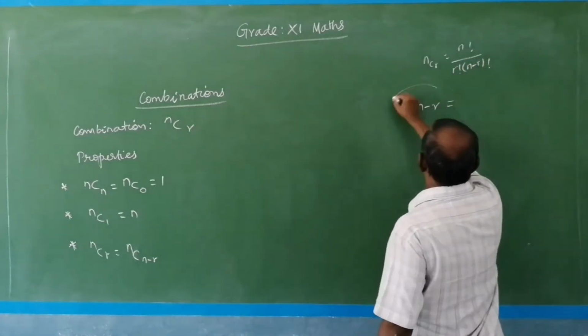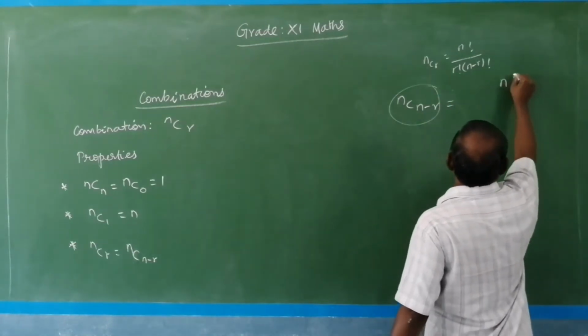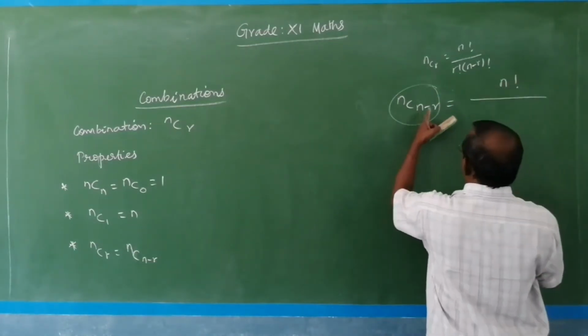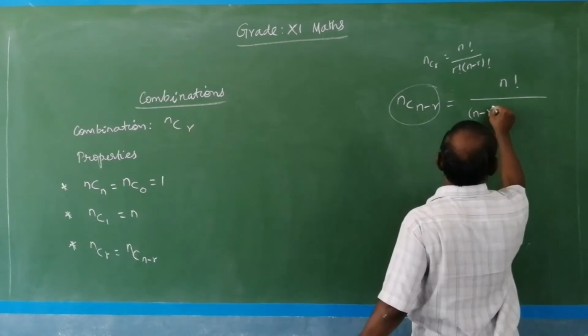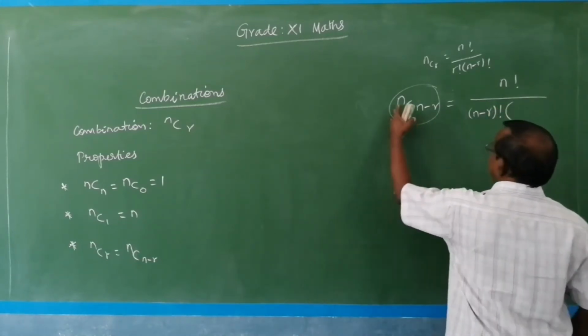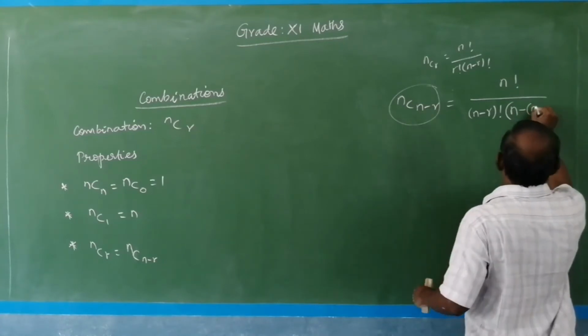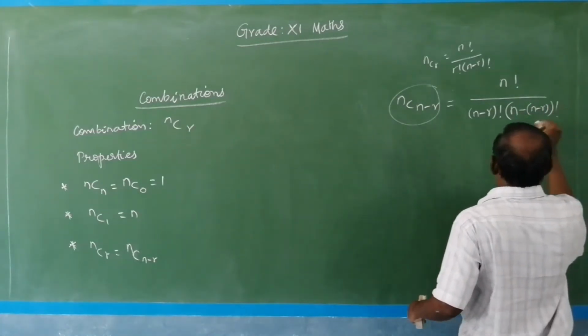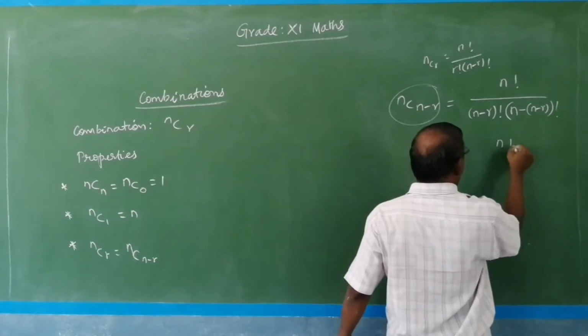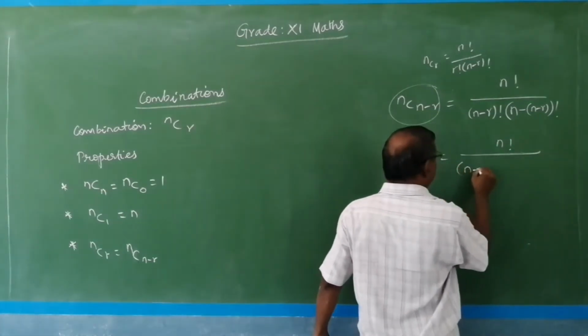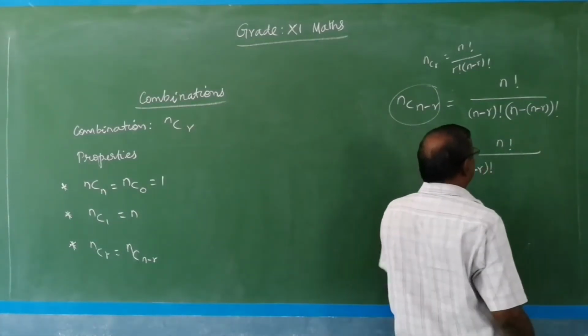Accordingly, NCN minus R equal to N factorial divided by N minus R factorial into N minus of N minus R factorial,